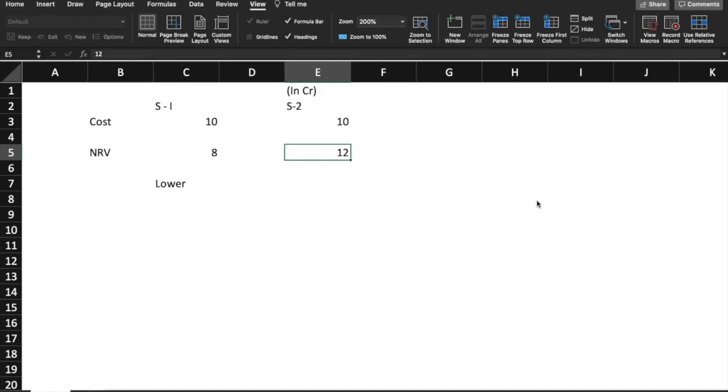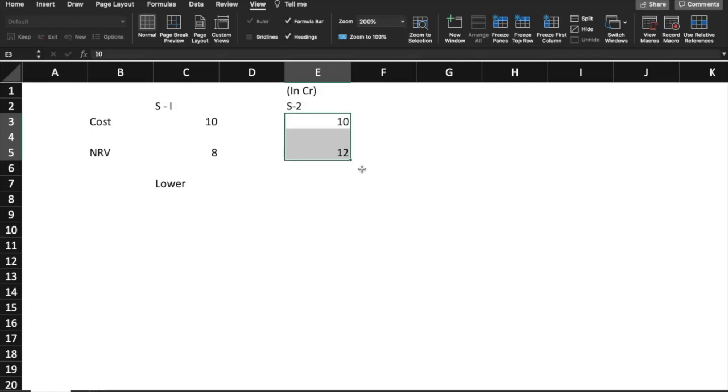If I capture it at 12 crore, what is happening? I am actually recognizing the difference between these two. What is the difference? 2 crore. But have I received this 2 crore? No, because I have not yet sold the goods. The goods are still with me. So this concept of prudence, conservatism says, why do you want to recognize this unearned? You have not earned this 2 crore.